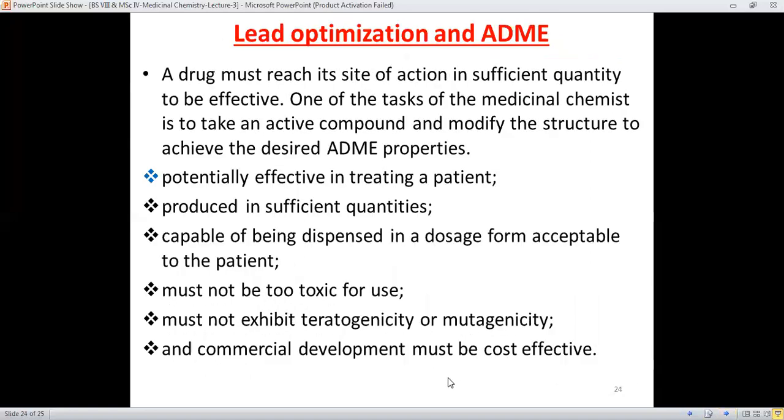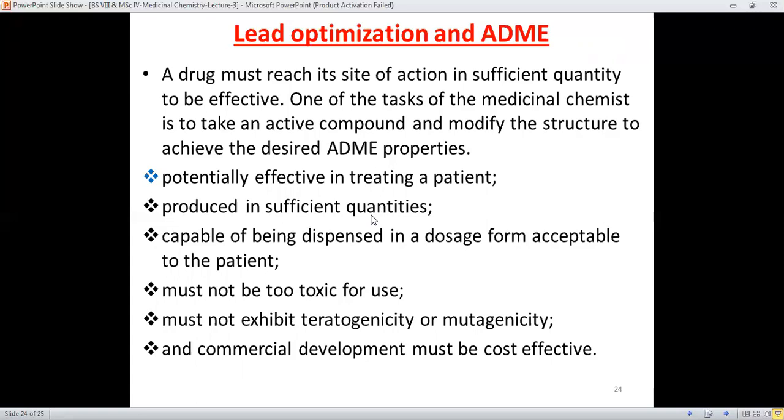And last is lead optimization and ADME. It means that the main function of a drug is to reach its target in order to impart its pharmacological effect. One of the tasks of the medicinal chemist is to take an active compound and modify the structure of the lead or analog to achieve the desired ADME properties.